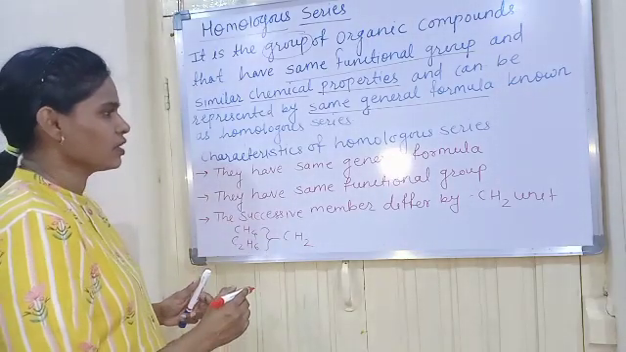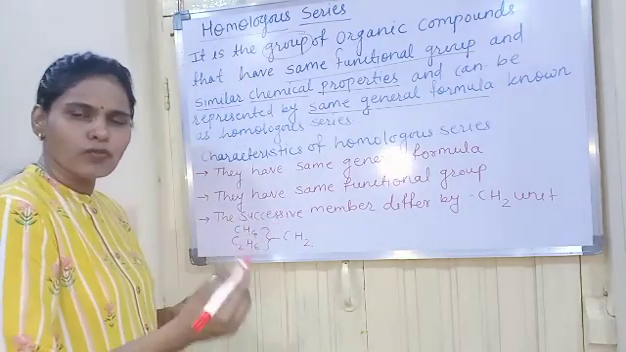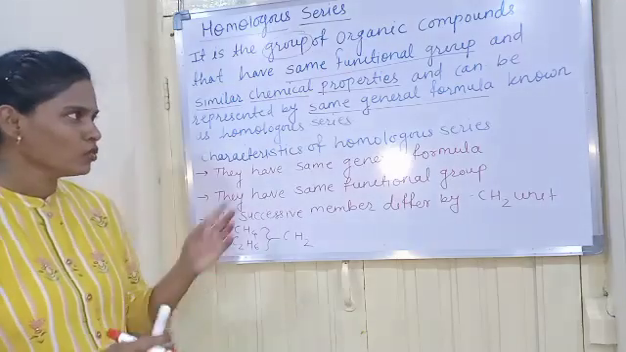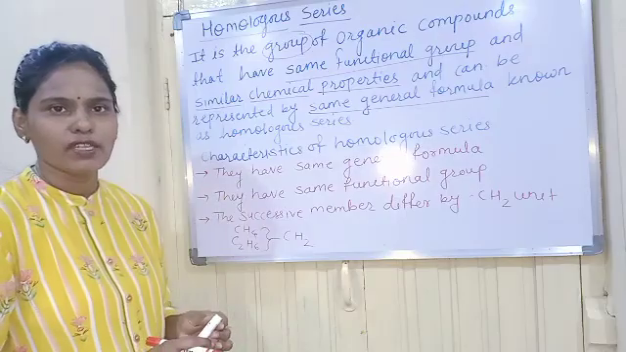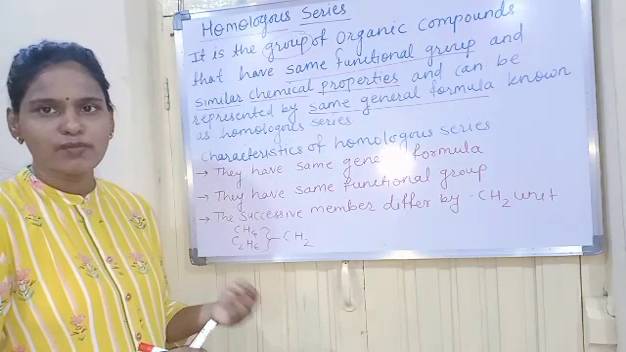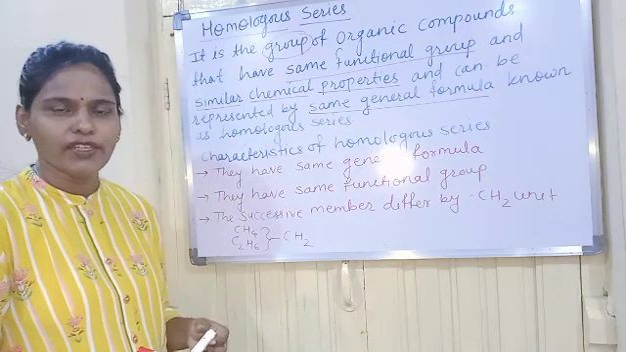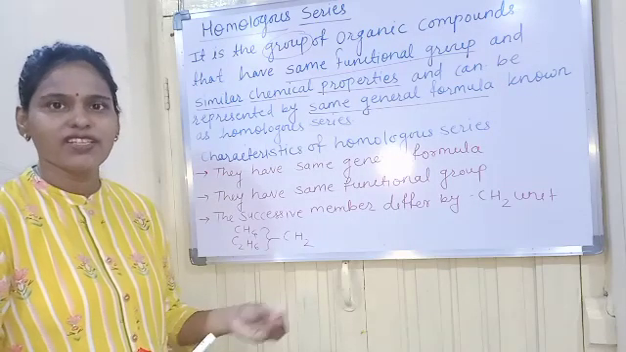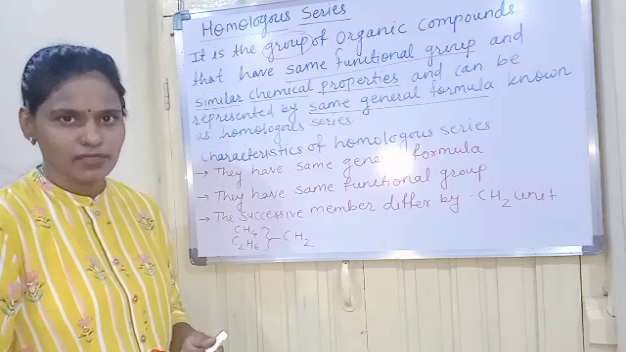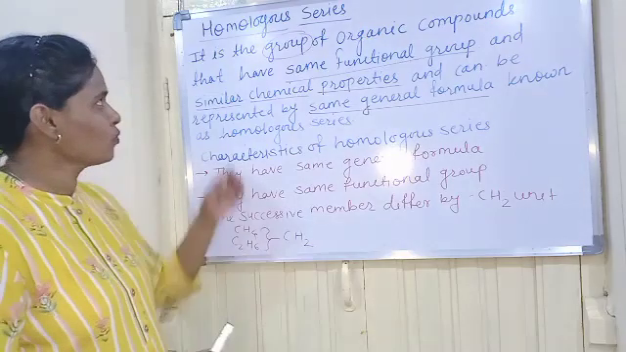These are the characteristics of homologous series. Now one more characteristic is there. Though the chemical properties are the same, the physical properties such as melting point, boiling point and density show gradual variation due to the increase in the molecular mass. Understood this?